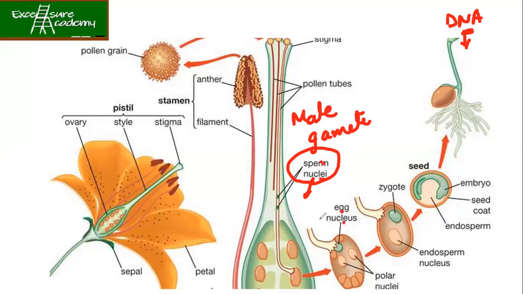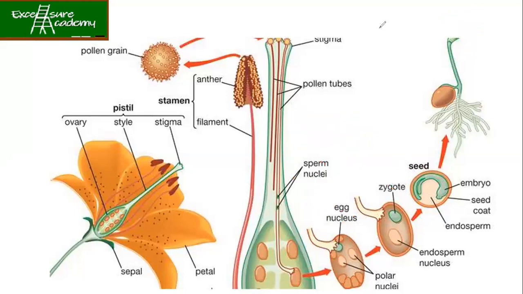And this is egg nucleus. This is nothing but your female gamete. It is just that different words have been used, so don't get confused. Sperm nuclei means male gamete. Egg nucleus means female gamete. So when they fuse together, you get a zygote. Okay, ma'am.